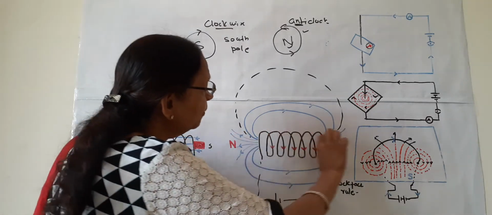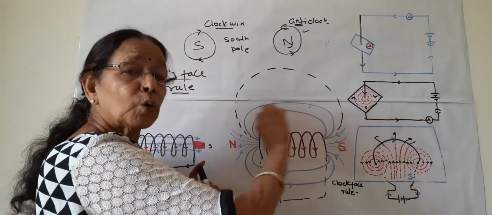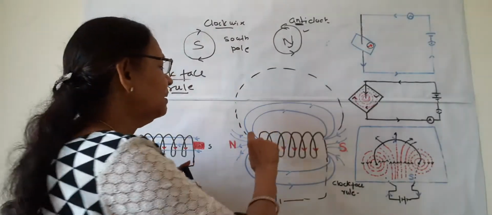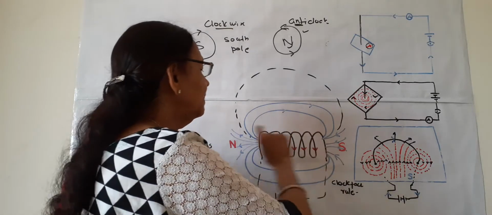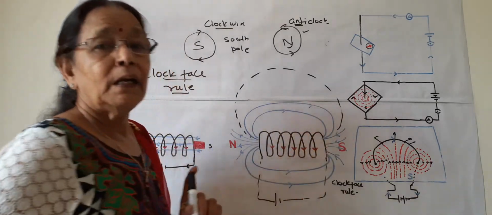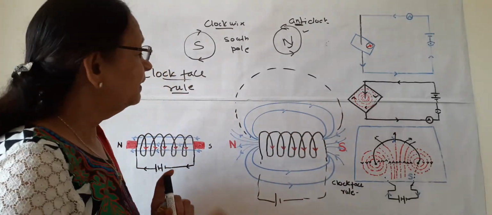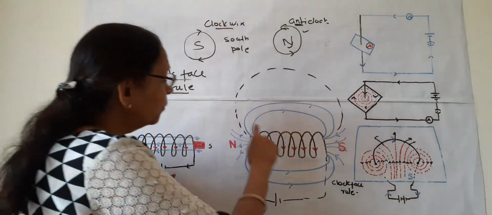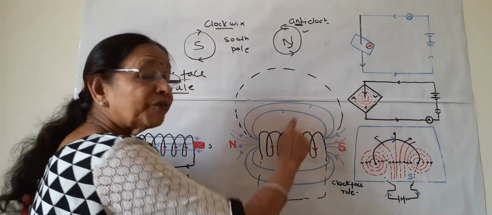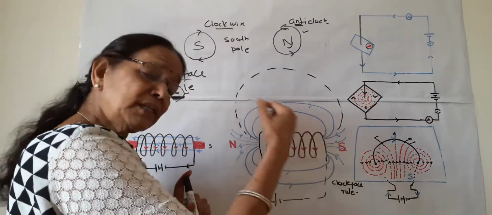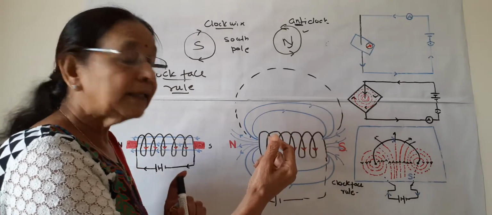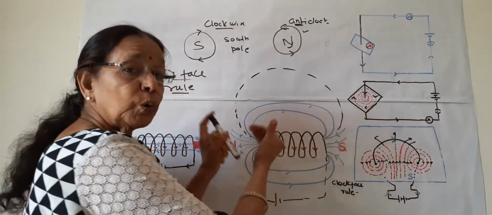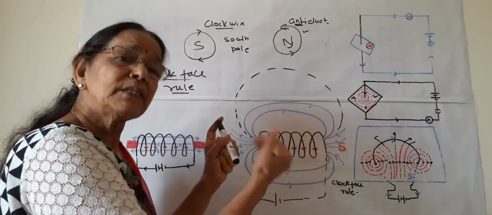So an electromagnet is formed if a core of steel or any other magnetic substance like iron is put inside this solenoid. The second point: the magnetic field is directly proportional to the number of turns. More number of turns, more magnetic field. The third is the closeness of the turns. If the turns are close by, the magnetic field is more.